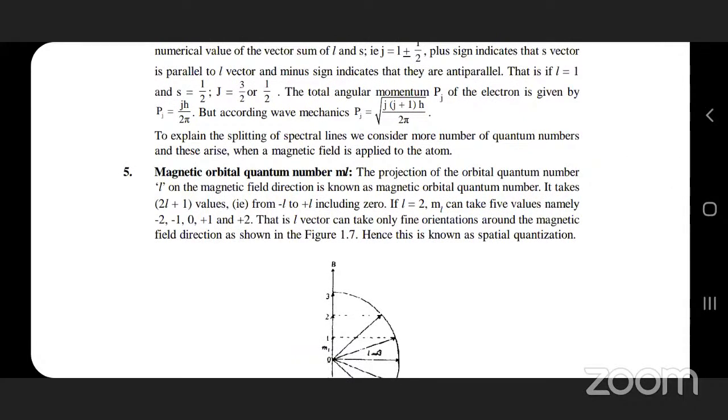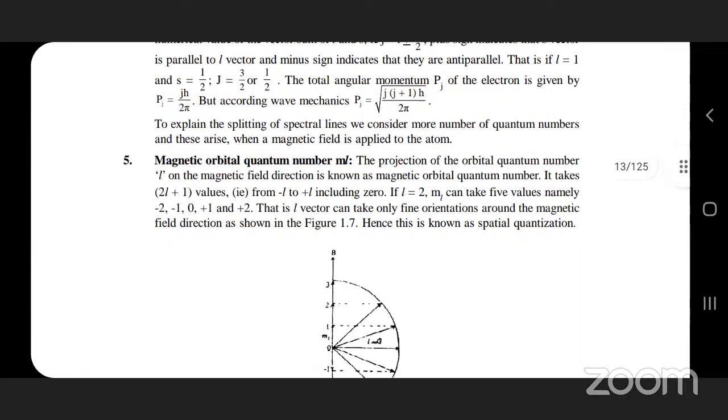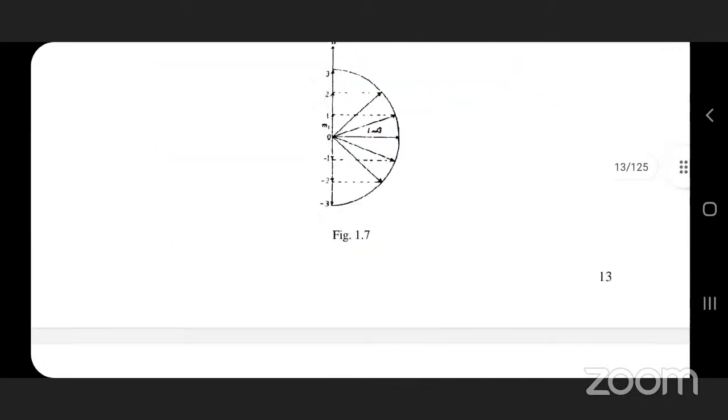So here is the projection of the orbital quantum number L, as well as the magnetic quantum field direction, which is known as the magnetic orbital quantum number. The values vary from minus L to plus L, including 0. So you need to know about that. You have to draw this figure also.